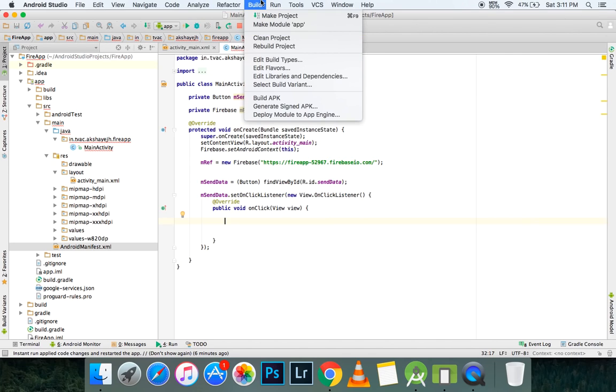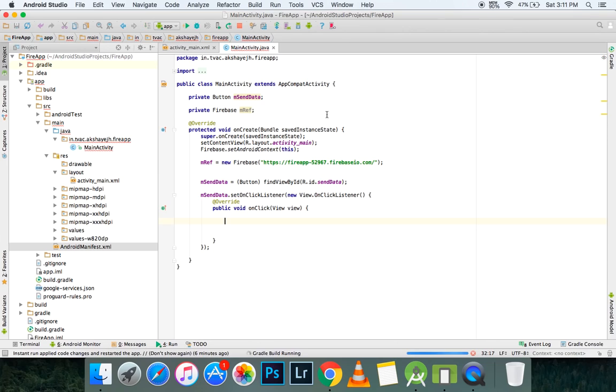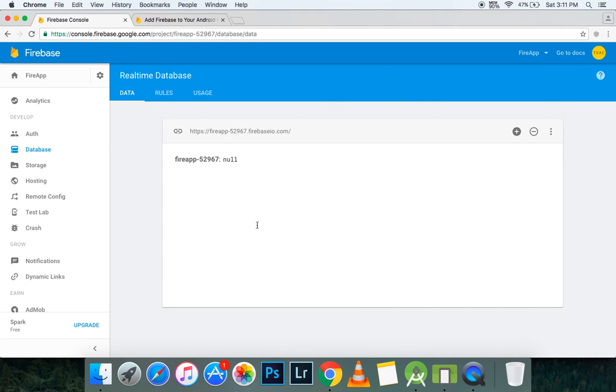Where is that clean button? Build, clean project. So till the time it's cleaning the project, we can go over and discuss a little bit of things about our database here.